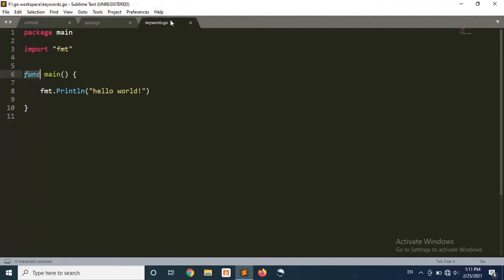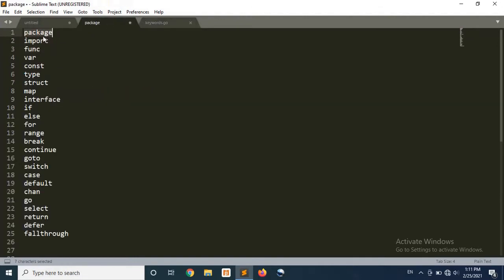The package keyword has a special purpose in Go programming. The package keyword specifies the package in which this particular source code exists. As here we have used package main, that is the entry point of any Go executable program. So this statement tells the compiler that this particular source code comes in the main package, and that specifies that this is an executable program, this is not a shared library. So this is the use of the package keyword.